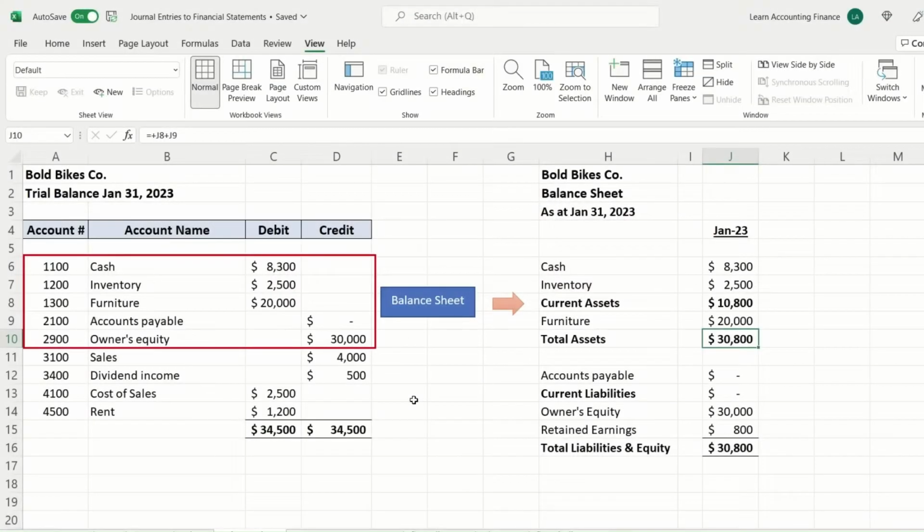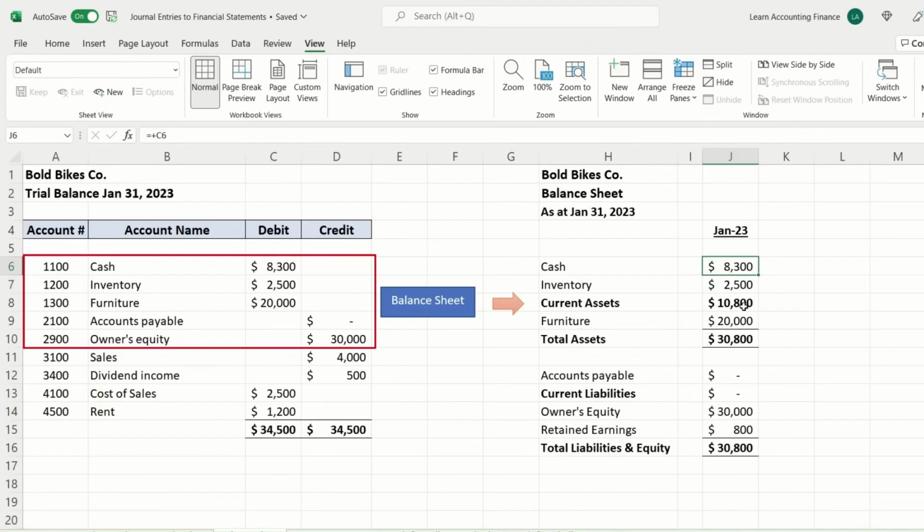So going back to our example, as you can recall, assets, liabilities, and equity are reflected in the balance sheet, while income and expenses, or sales and expenses, are reflected in the income statement. So first, we are creating the balance sheet. So we focus on the asset, liability, and equity accounts. So this is a very, very small balance sheet based on the entries that we have done so far.